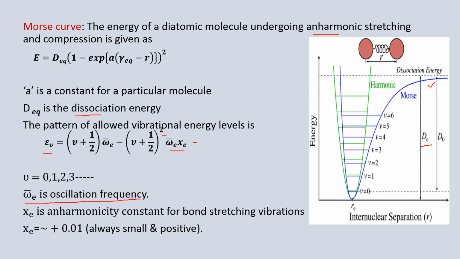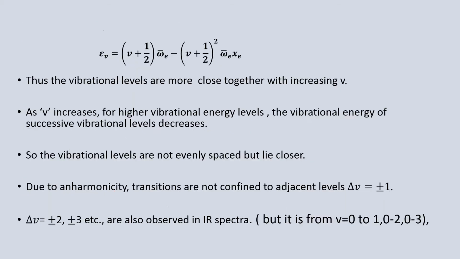If you see the diagram, there is no harmonicity now at higher levels. At high vibration energy states, according to P. M. Morse, the bond will break because of the dissociation energy. If we observe this equation, the vibration energy levels become closer with the increase in v value.